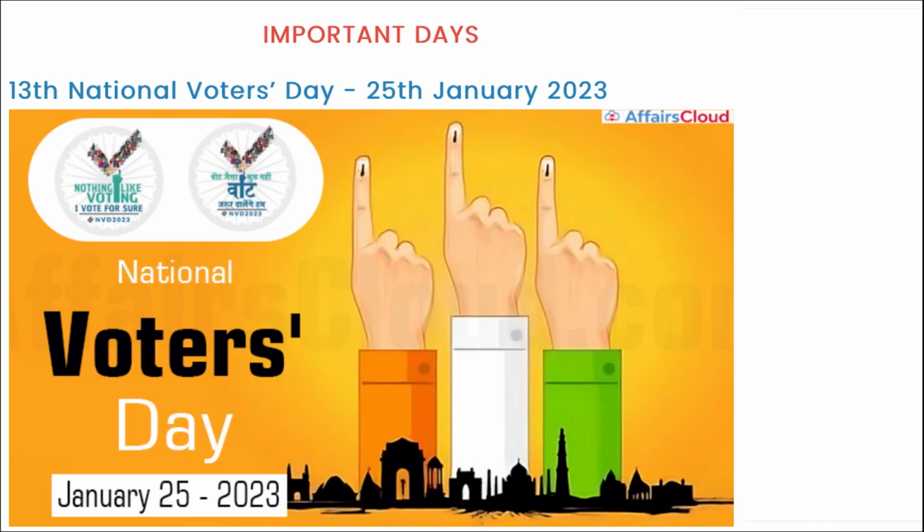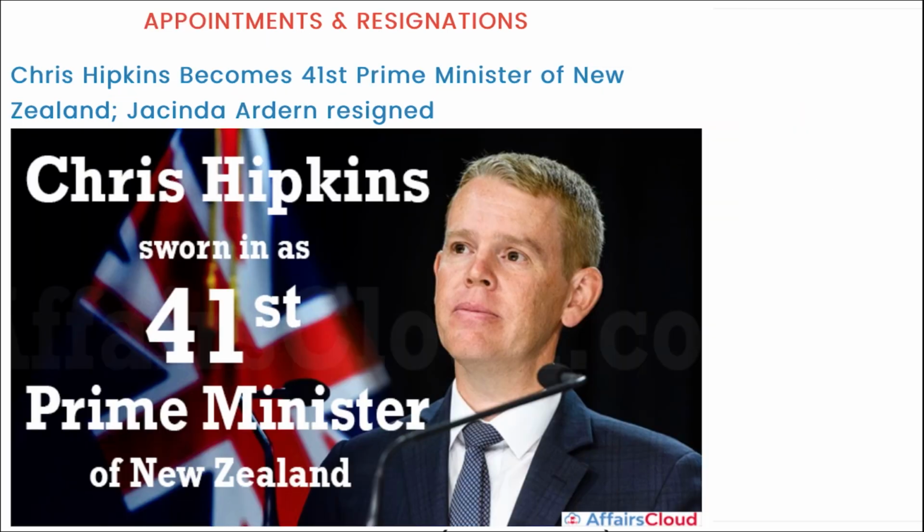Next, National Voters Day. The 13th edition of the National Voters Day is observed on 25th of January, and the sole reason here is to increase the voting. That means to encourage more and more people to vote for the country. People above 18 years of age can vote for the country. So it is on 25th of January we observe National Voters Day.